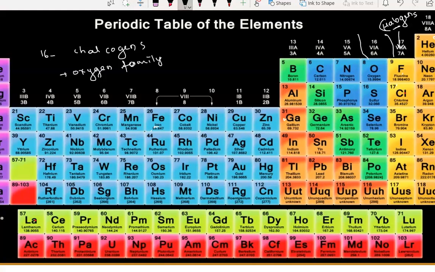Okay guys, and why are these called chalcogens? Because these, oxygen, sulfur, selenium, tellurium and polonium, a radioactive element, form ores. Let's say these things are present in ore form. Sulfide ore, you say. So it is available in the earth.